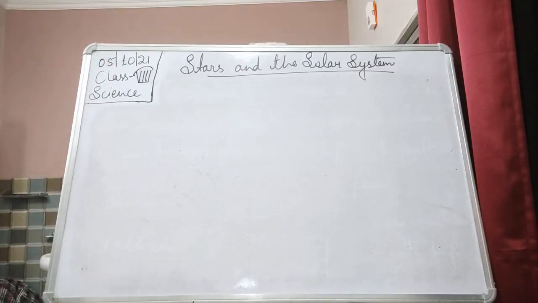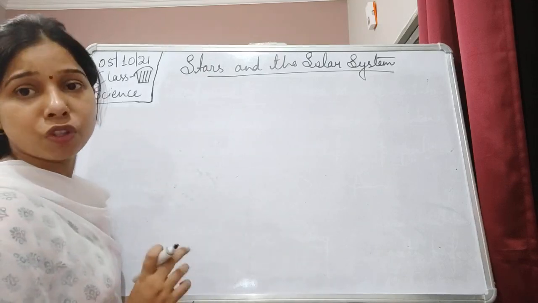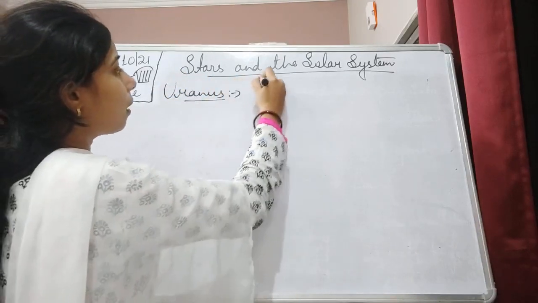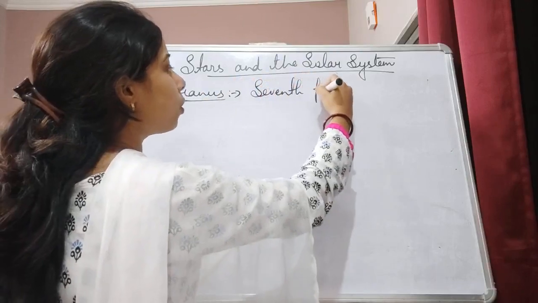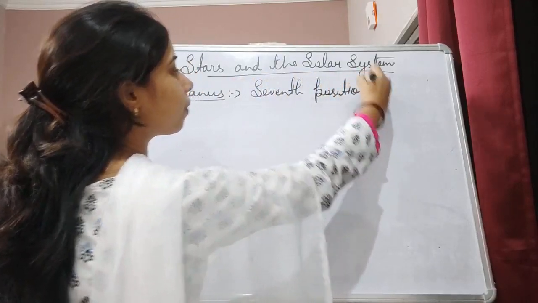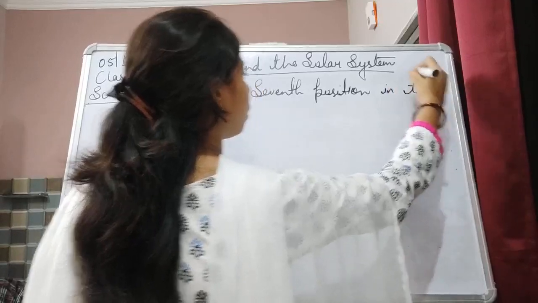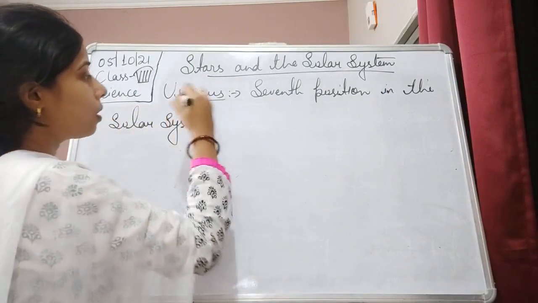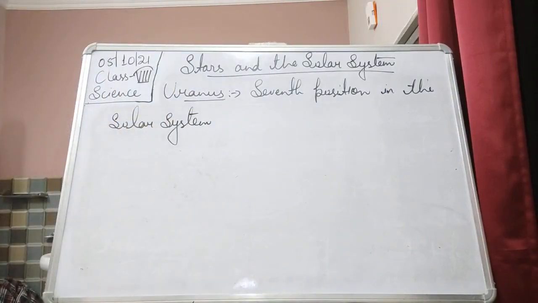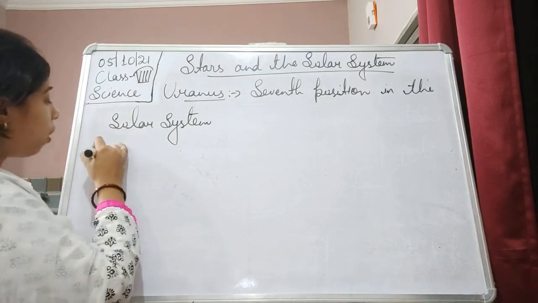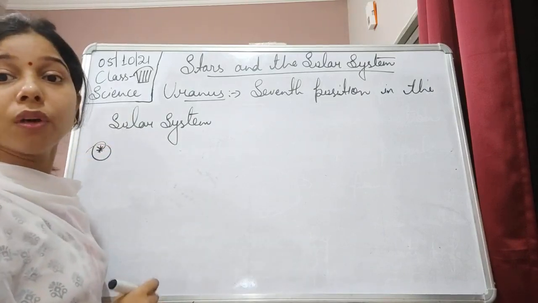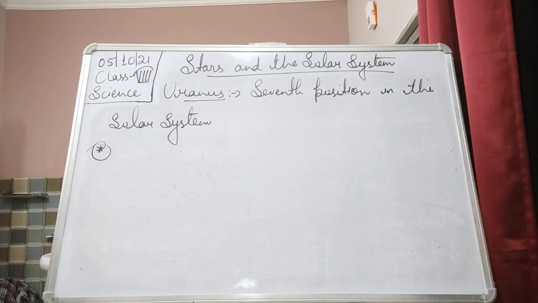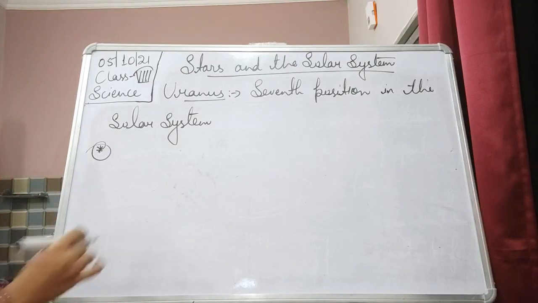So Uranus is what? It occupies the 7th position in the solar system. Then not only this, it is the 3rd largest planet of the solar system. The first one is Jupiter, the second one is Saturn, and the third one is Uranus.